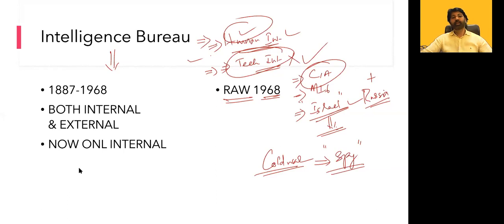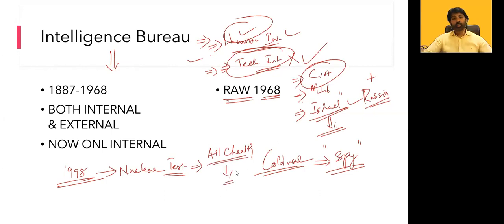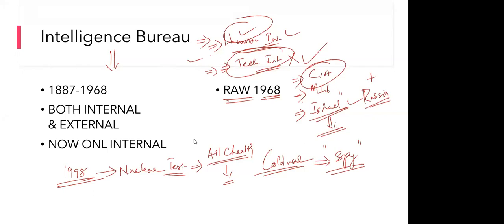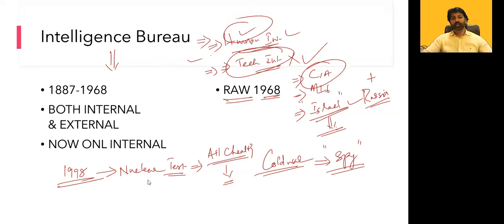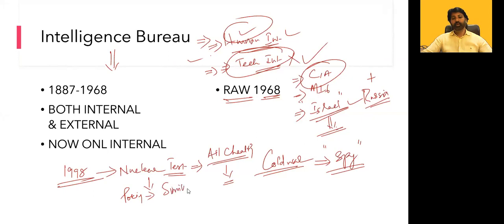In fact, I'll explain. In 1998, India went for the nuclear test by cheating all intelligence agencies across the world. Yes, that was Parmanu, right? The nuclear test. No, this is called the Pokhran test. It is called Smiling Buddha. It is a code name.